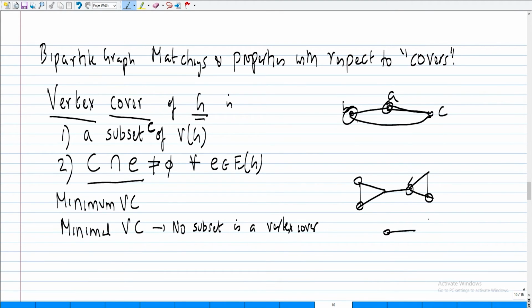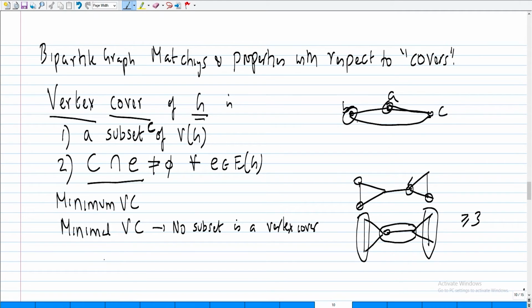But let me try and see if I can. Okay, maybe here is an example where only 4 is required. So I have this edge in the matching, and this edge in the matching, and this edge in the matching. So clearly this tells me that I have to pick at least 3 vertices, because these are 3 edges which are vertex disjoint.